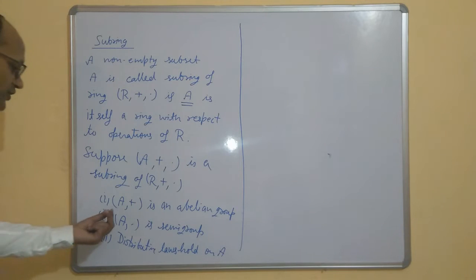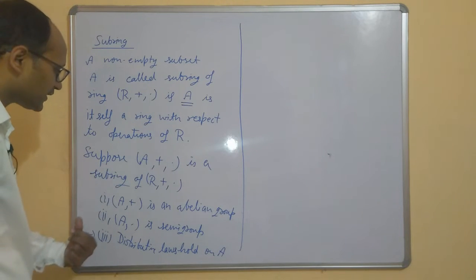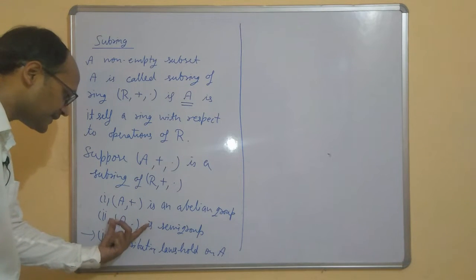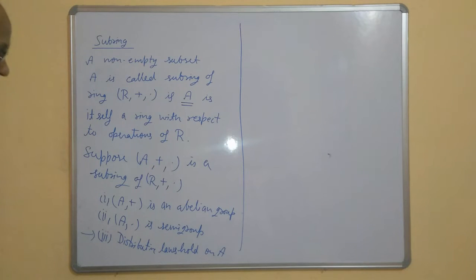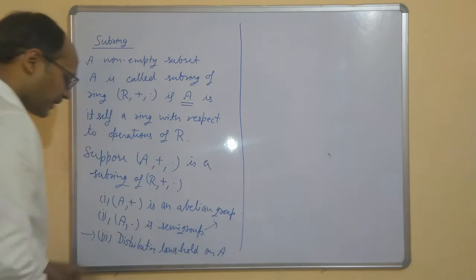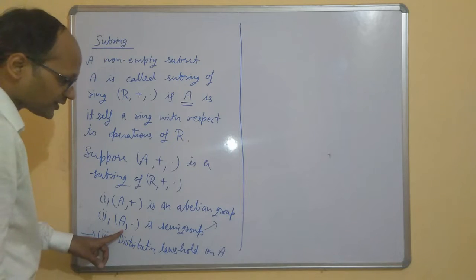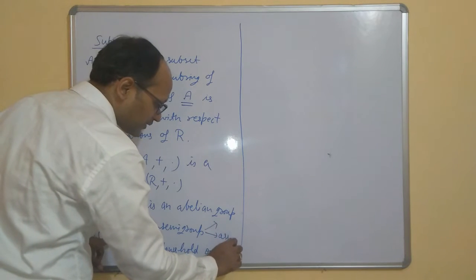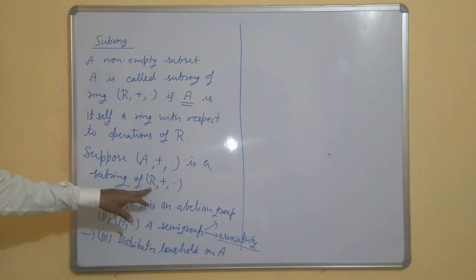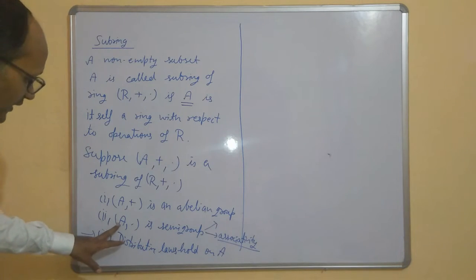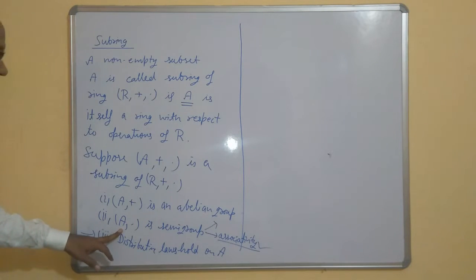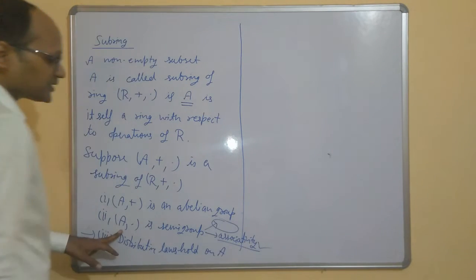So if we want to check whether a given subset is a subring or not, we need to check that it is an abelian group, and second, that it is a semigroup. Again, in a semigroup there are two conditions. One is that dot should be a binary operation, and another is associativity. Associativity holds on the whole of R, so it holds for each and every element of A also. So this is redundant, it is always true. The only thing we need to check here is that this operation is a binary operation.